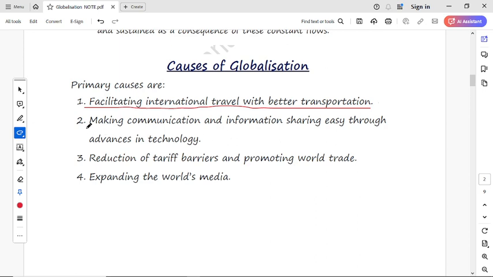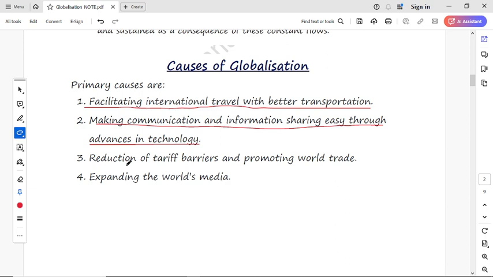And the second is making communication and information sharing easier through advanced technology, means technology is playing a vital role in globalization by means of sharing information and different sources of communication, different sources of travel. All this comes under technology. Technology plays a vital, important role in globalization.